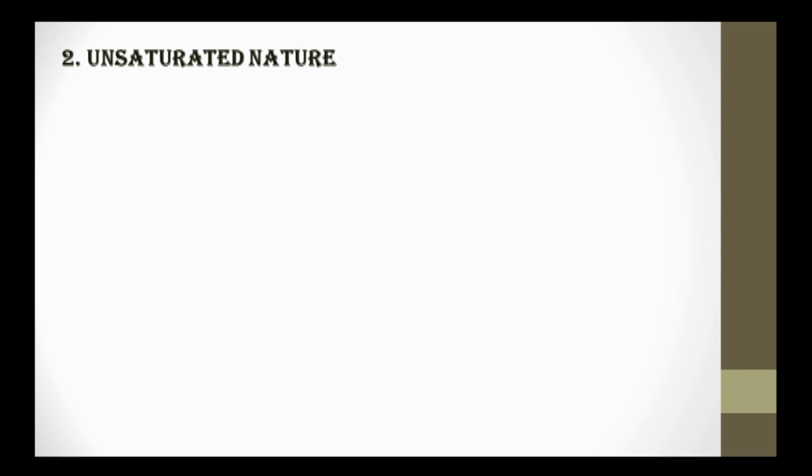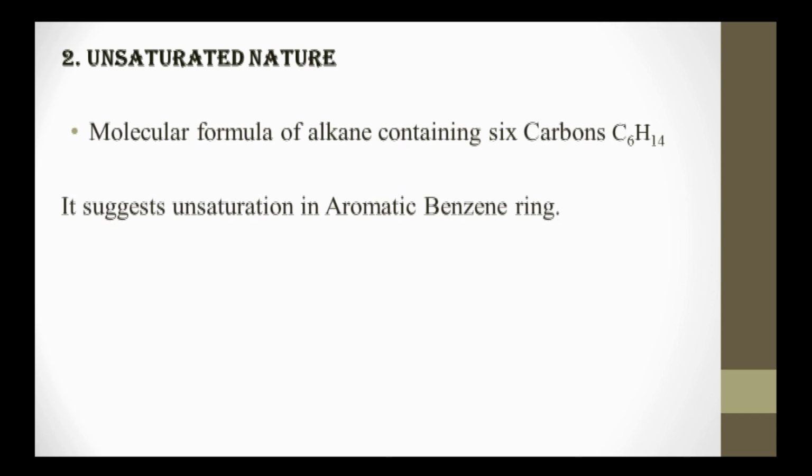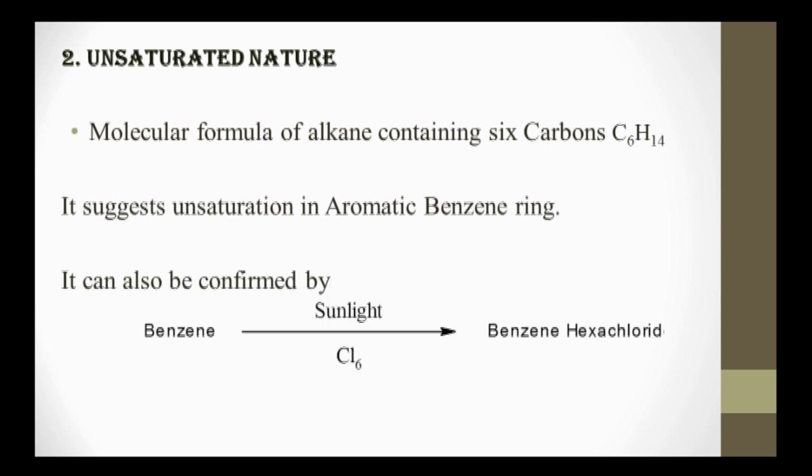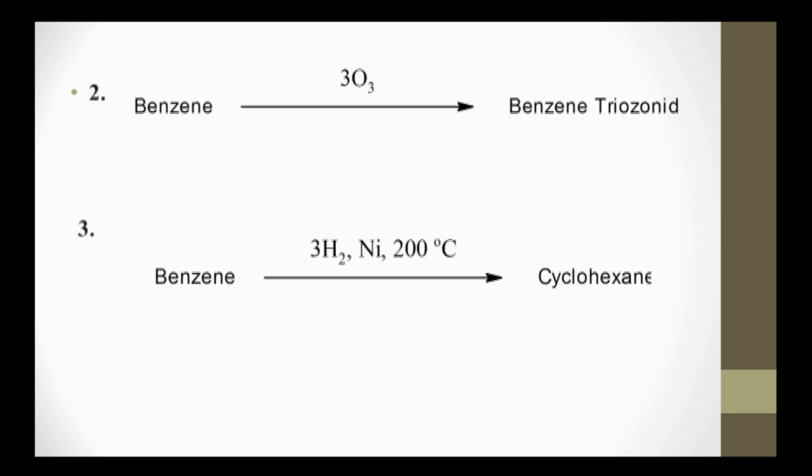Second, unsaturated nature of benzene. Now, alkane containing 6 carbon atoms has the molecular formula C6H14. It suggests that in benzene there is unsaturation, as its molecular formula is C6H6. Now this hypothesis is supported by certain evidences. First evidence is that benzene undergoes addition of chlorine in presence of sunlight to give benzene hexachloride.